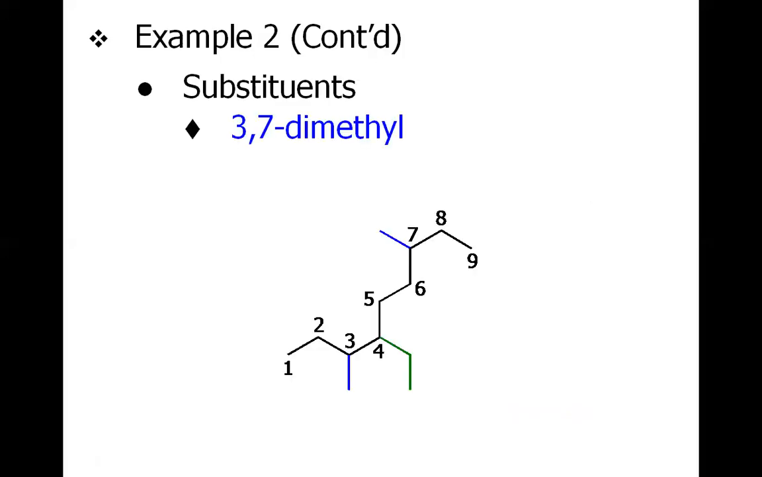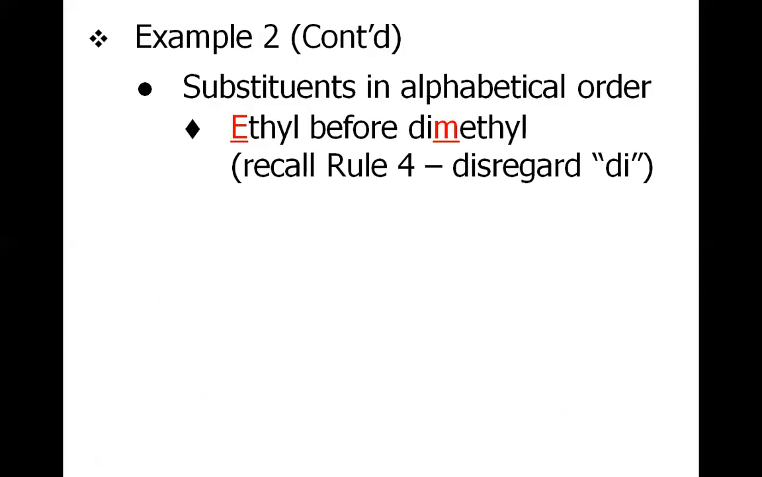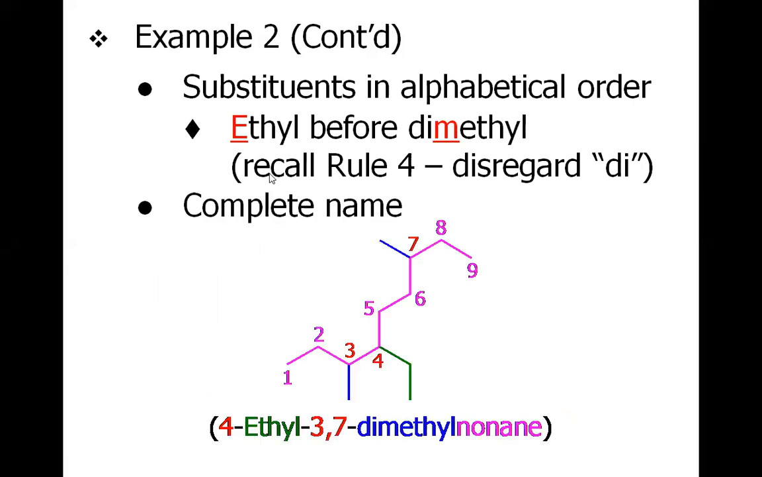So once you have decided, you will have to put the substituents in alphabetical order, and you know that E comes prior to M. We will not consider the D because D is for the di, but we will have to consider the M, just because of methyl. So E comes prior to M. So we will have to write 4-ethyl-3,7-dimethylnonane. Nonane because of the 9 carbon chain.